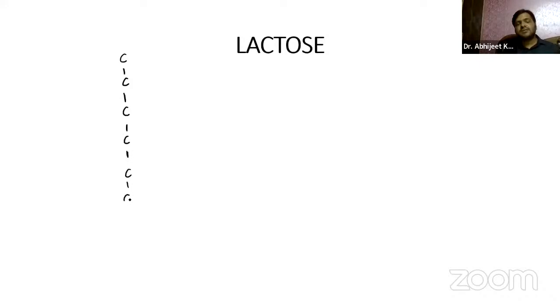Let us suppose this is the galactose and we have glucose. You already know, it is only the third carbon atom which is having H over here. The rest of the entire structure remains the same. So it is glucose, right?